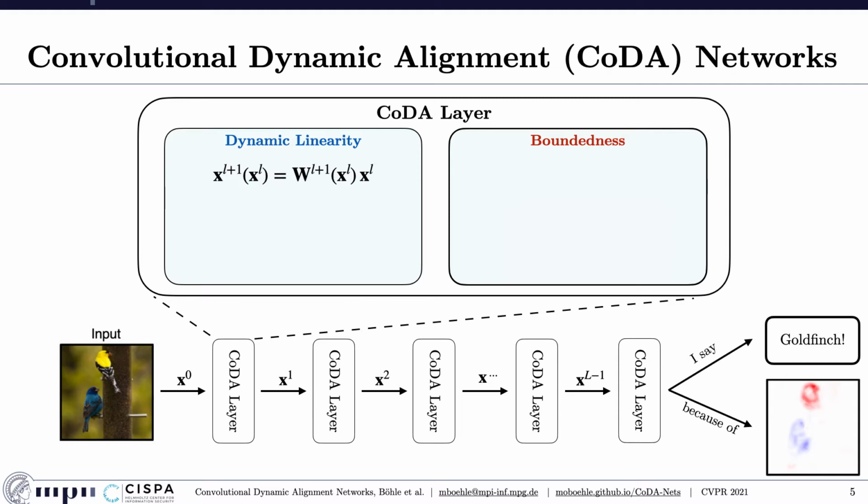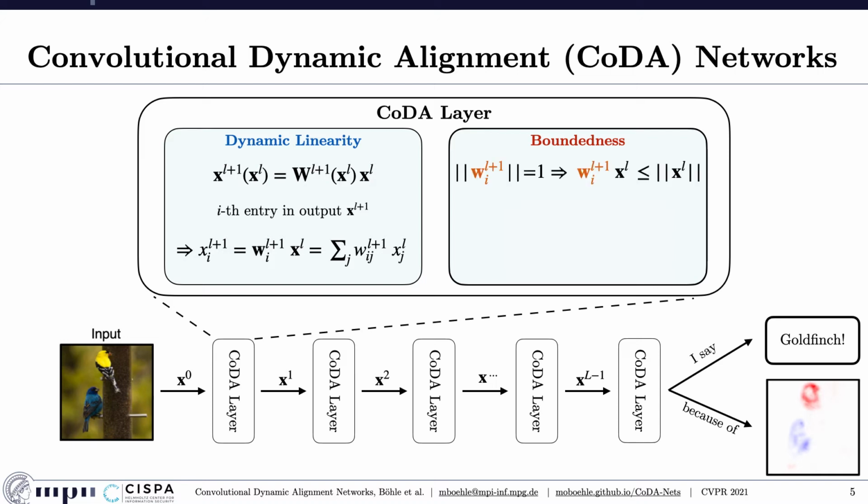So, dynamic linearity describes the fact that each layer explicitly computes a linear transformation of its input by applying an input-dependent matrix W_{L+1}. The benefit of this is, of course, that this allows to decompose the entries in the output vector of the layer in terms of contributions coming from individual input dimensions j. Moreover, by explicitly normalizing the rows of the dynamically computed matrix, we can bound the magnitude of those entries in the output vector. This has an important ramification.